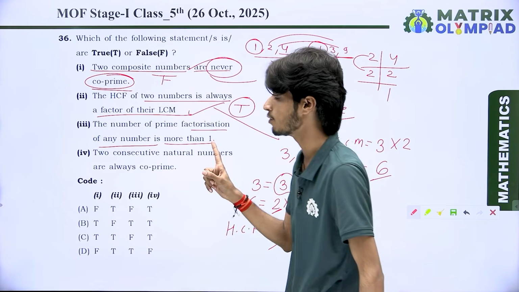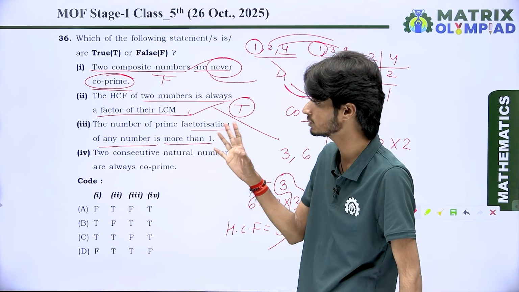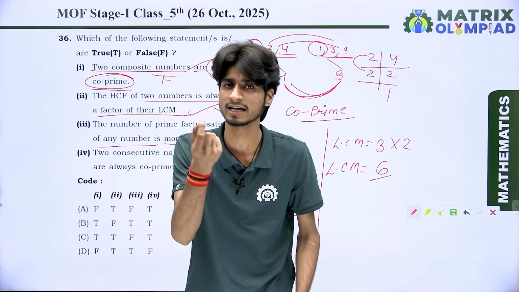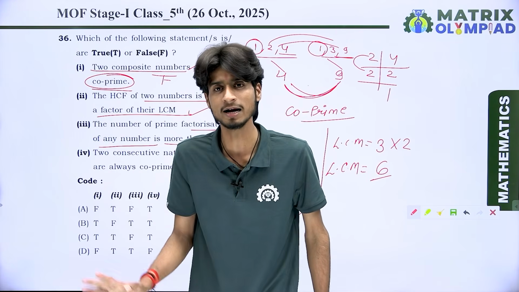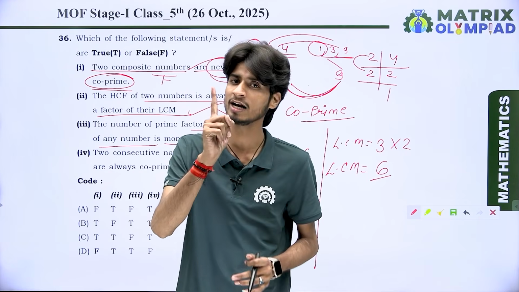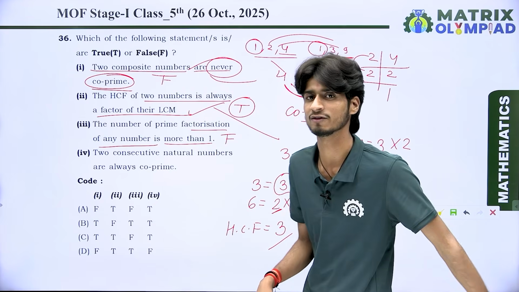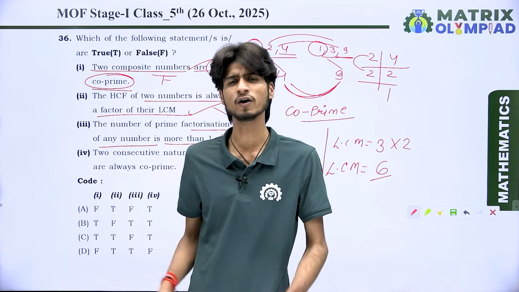And here we have more than 1. It means according to the statement, we are having a lot of prime factorizations for a single number. It is not possible. The prime factorization is only 1 for a number. It means this is false. Not more than 1. It is only 1 for every number.